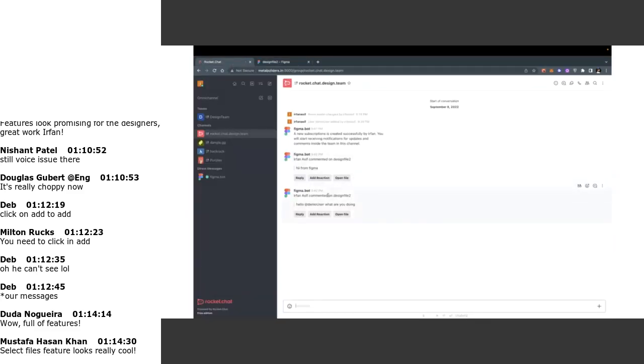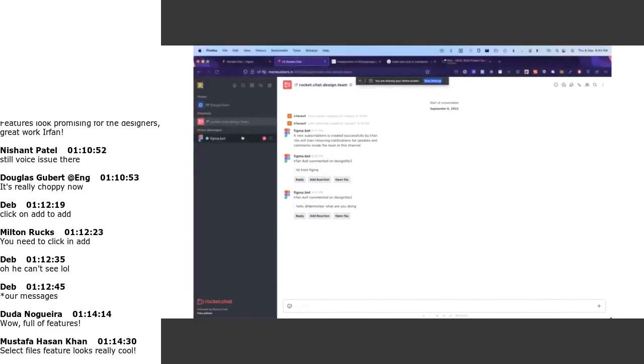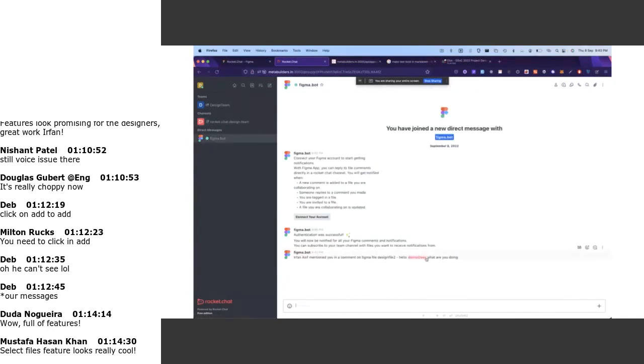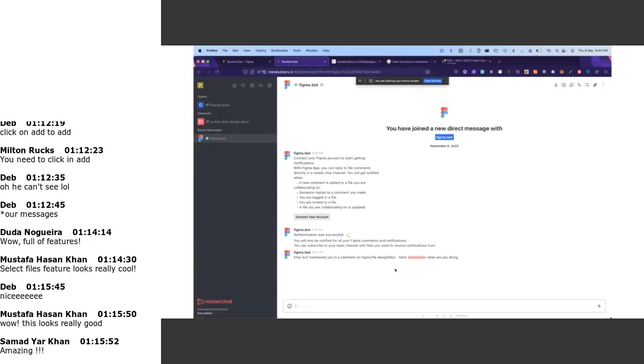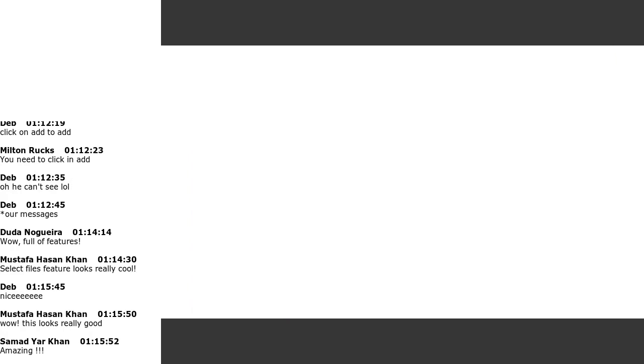The user who was mentioned received a direct message: hello demo user, what are you doing? So these direct messages will help us get all the notifications, and this way he will have a list of all the messages he has on the Figma file.